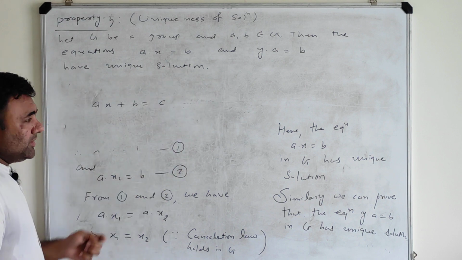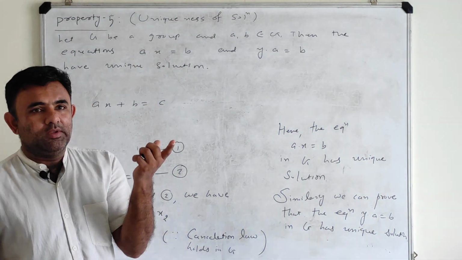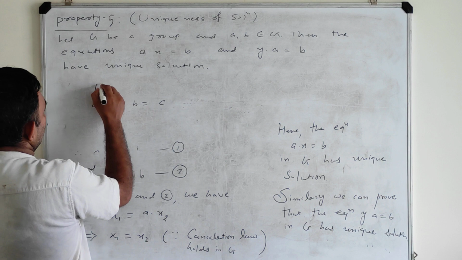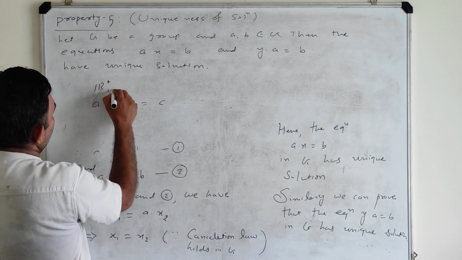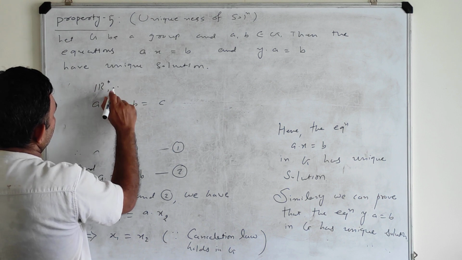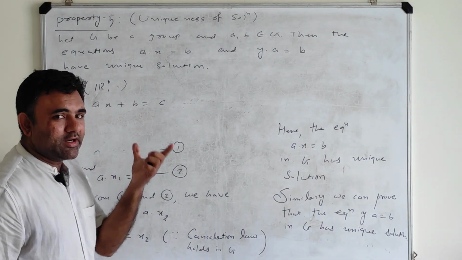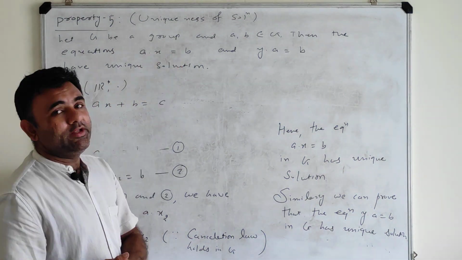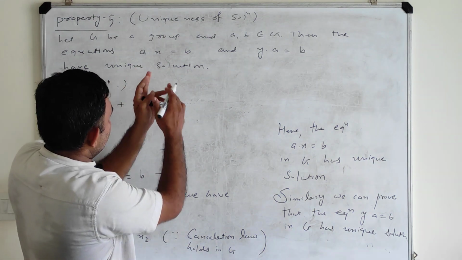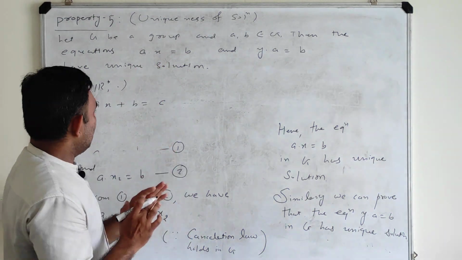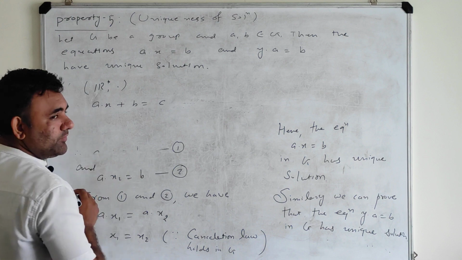This is a linear equation in R star with multiplication. You consider this a group structure and this is an equation. Here I have considered a linear equation. This is also a linear equation, but there is no plus here. So here this is an equation.